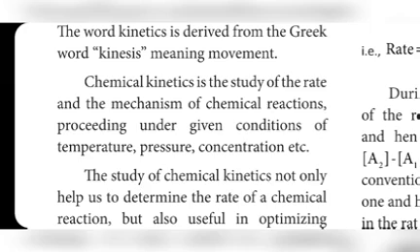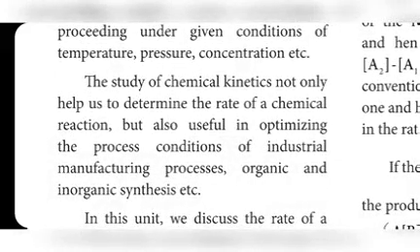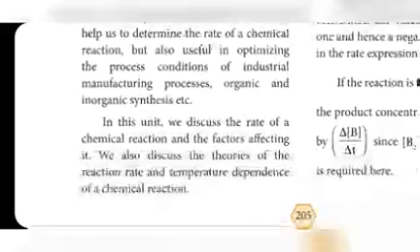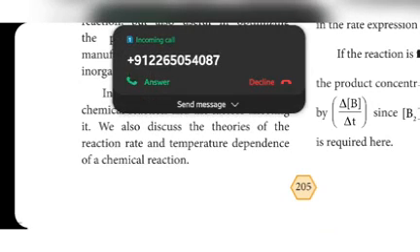Proceeding under given conditions of temperature, pressure, concentration. The study of chemical kinetics not only helps us to determine the rate of a chemical reaction, but is also useful in optimizing the process conditions of industrial manufacturing processes, organic and inorganic synthesis. In this unit, we discuss the rate of the chemical reaction and the factors affecting it, and we also discuss the theory of the reaction rate and temperature dependence of a chemical reaction.